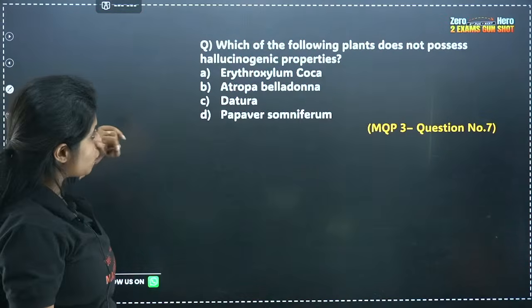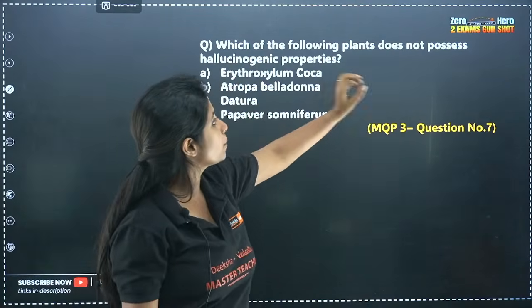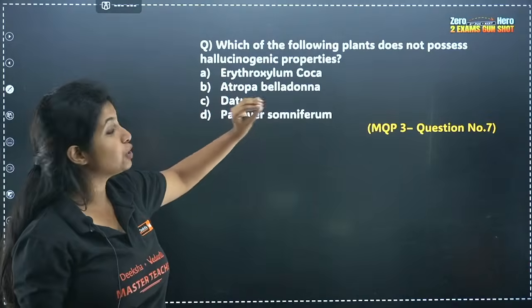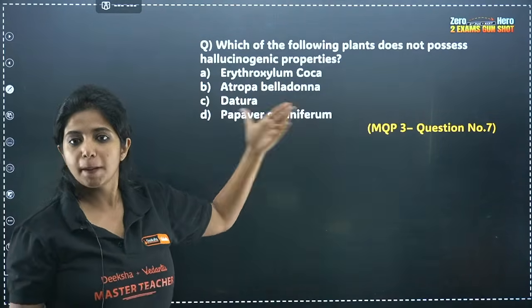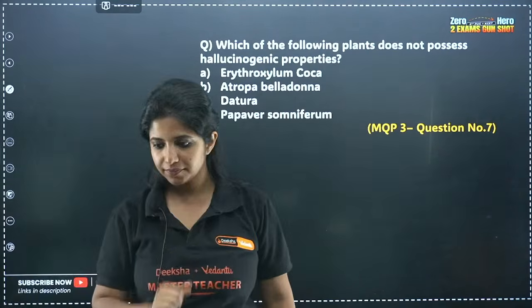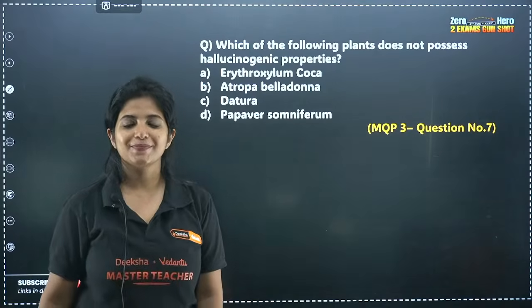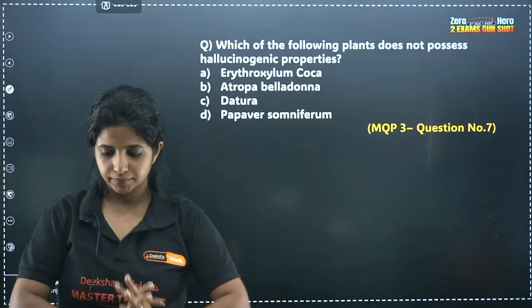Okay, now one more question. This is from your MQP, your PU2 question. Which of the following plants does not possess hallucinogenic properties? Erythroxylum coca, Atropa belladonna, datura, or Papaver somniferum? What do you think is the answer for this? Does not possess hallucinogenic property.